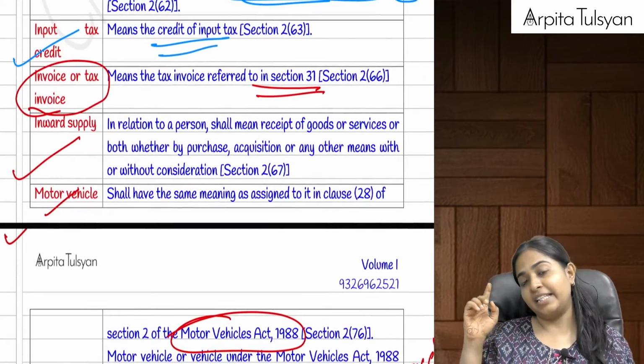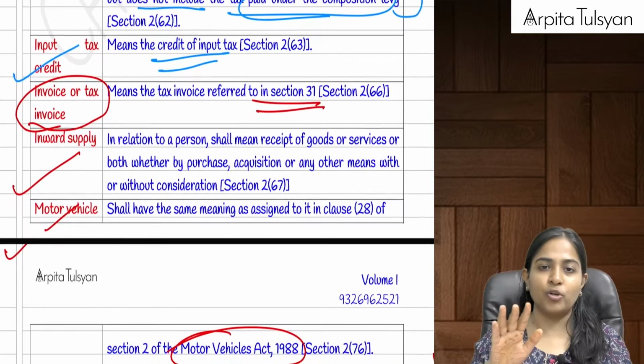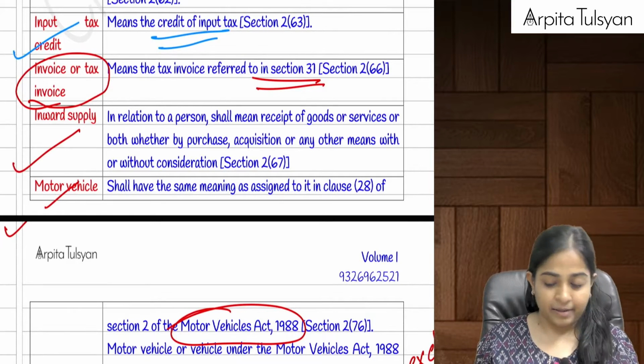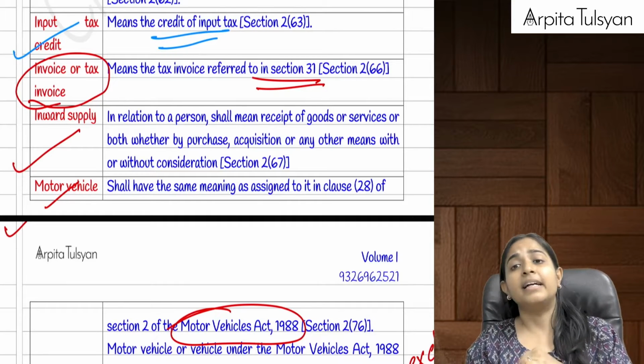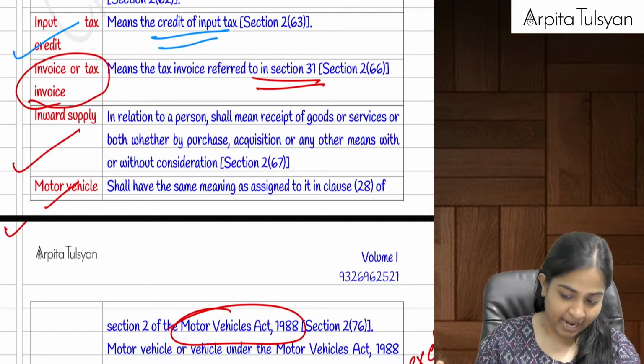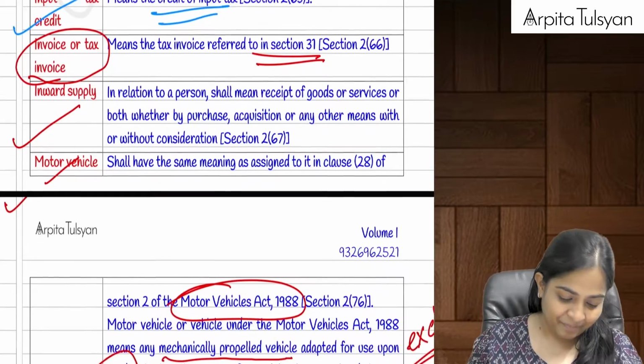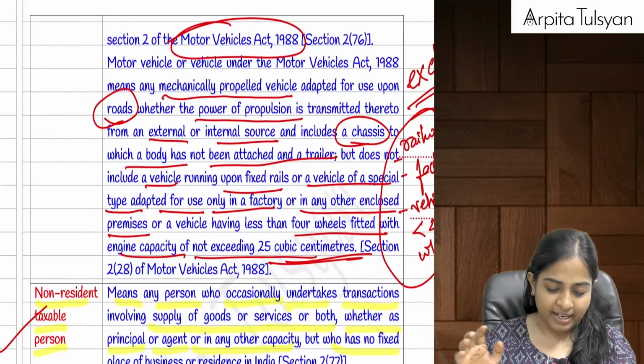But definitely the tax paid by a composition scheme dealer is not to be included in input tax. Once you take the credit of that input tax, that amount is called input tax credit. These were some important definitions which we had to see.